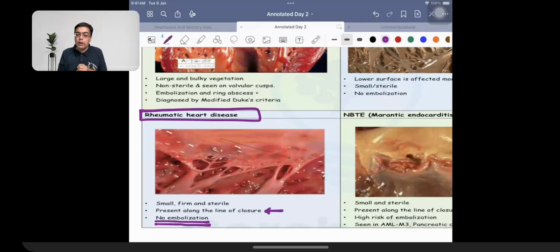Where are they located? They are located along the line of closure. So the valve has a line along which it closes, and that is where the vegetations are going to be seen.